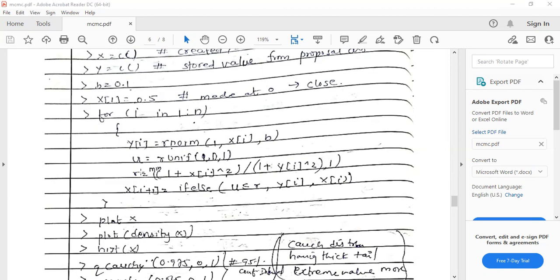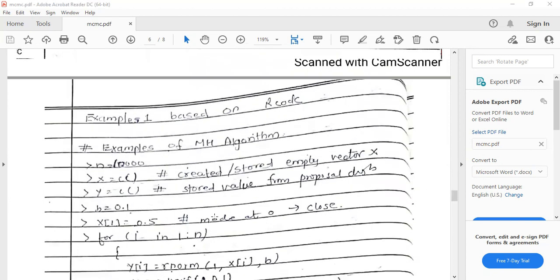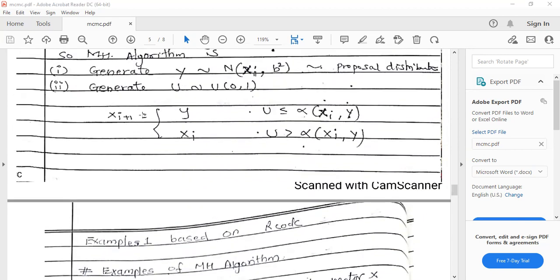Now I have to check the condition. So xi plus 1 will be, I'm just saying that this value will be true if this condition is true. So xi plus 1 is equal to ifelse: if this condition is true, then this value, otherwise this value, ऐसे लिखना है.